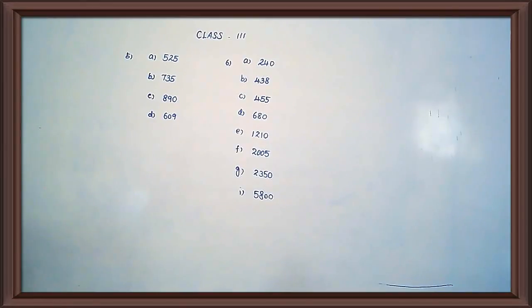207, 212, 217, 222. Which is greater? 222. Yes. So you cut 222. Use your pencil to cross the number 222. Then 207 is the smallest number.